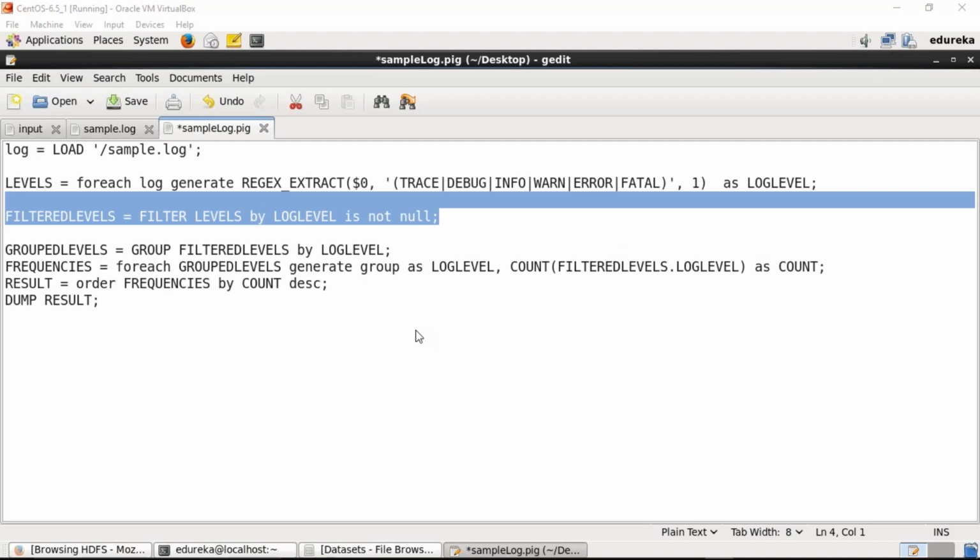Aftab has a question and he says, what is the significance of 1 in regex extract? So the significance of 1 is that it represents the index from where it needs to be picked.